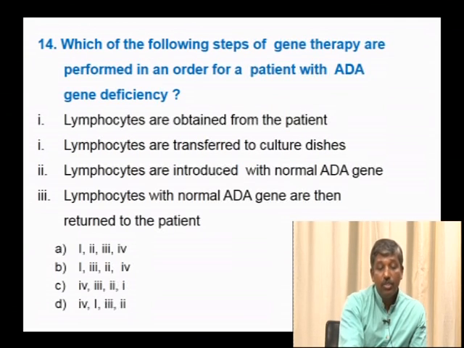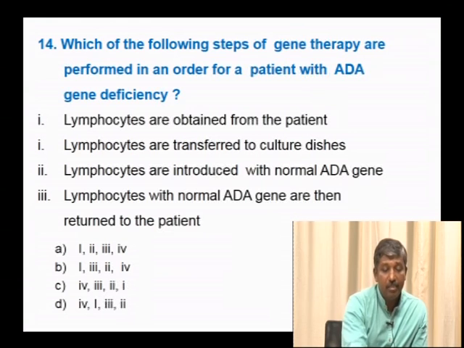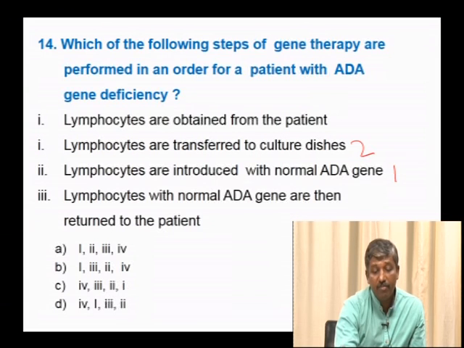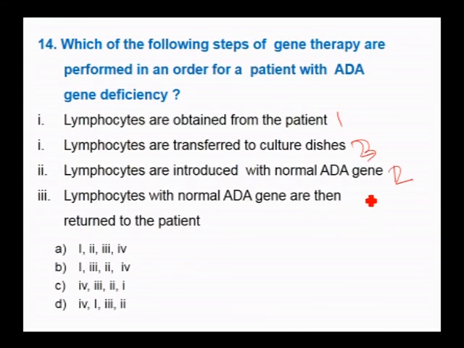Actually, there is a mistake. Lymphocytes are obtained from the patient is the first step. Second, lymphocytes are introduced with normal ADA gene. Third, lymphocytes are transferred to culture dishes. Fourth, lymphocytes with the normal ADA gene are then returned to patient. So the order is 1, 2, 3 and 4.